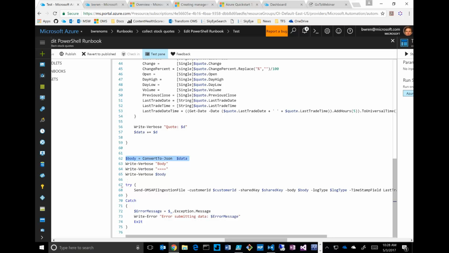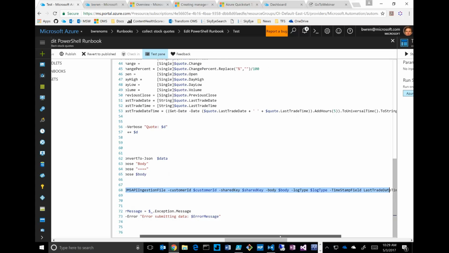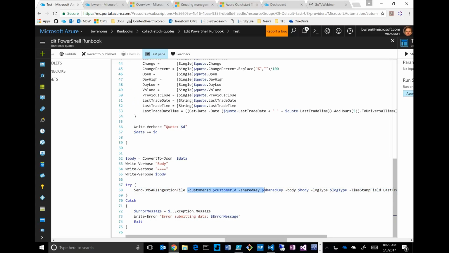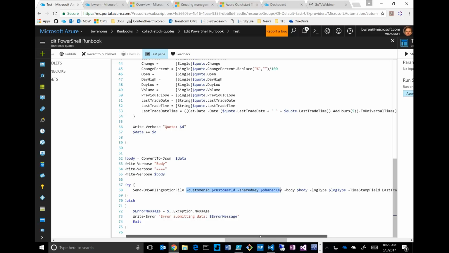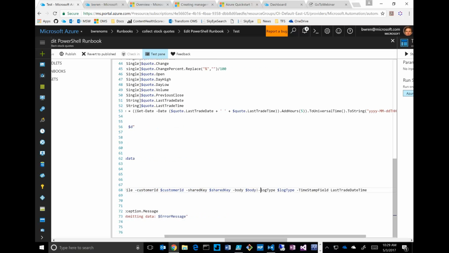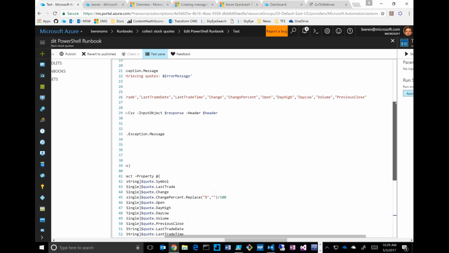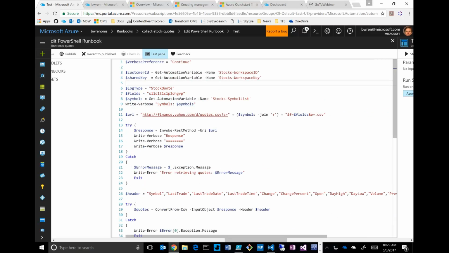Now I have this line here which sends that API call along. This is the one I want to talk about a bit. First off, you see I'm sending this ID and shared key. In a moment I'll talk about where I'm getting those from, which gives me the security to write to that workspace. Here's the body I'm sending. This is the log type that I'm using. As I said before, we basically say what type we're doing. I called mine stock quote. I did nothing to set this up before. This will dynamically get created for me.